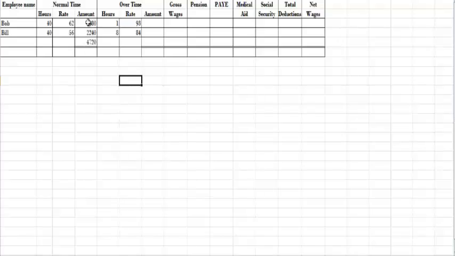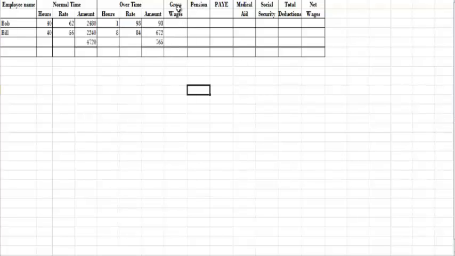And just like we did in the normal time for the amount, we say 93 times 1, which of course will give us 93, and then 84 times 8, which will give us 672, and then we can also add up these two to show the total amount paid for overtime.